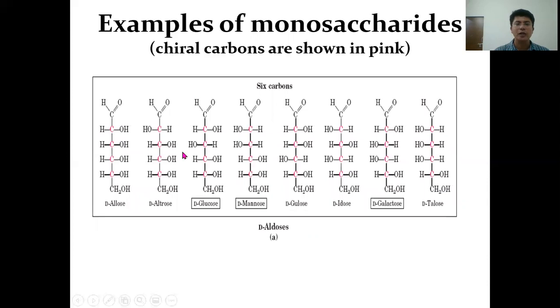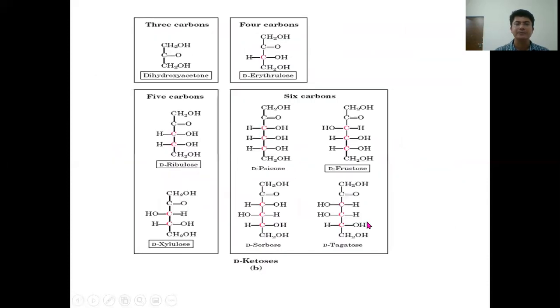Hexoses are shown, aldohexoses are shown, which have in all the cases 4 chiral centers present. The glucose is shown, mannose and galactose are also shown over here, which are commonly found in the cells. These have 4 chiral centers and they can have 16 stereoisomers possible.